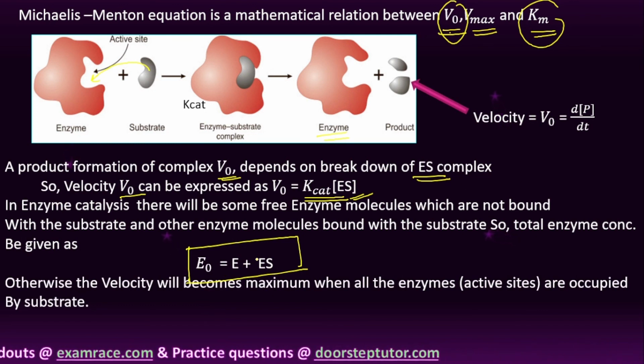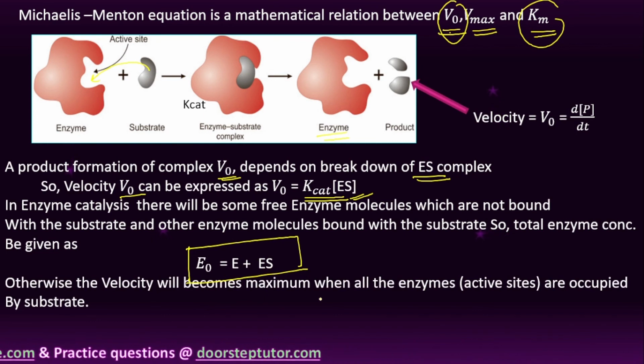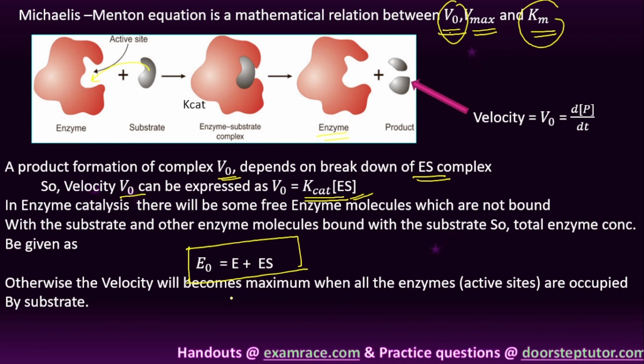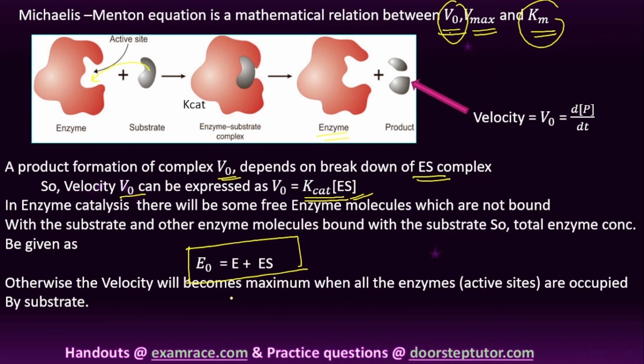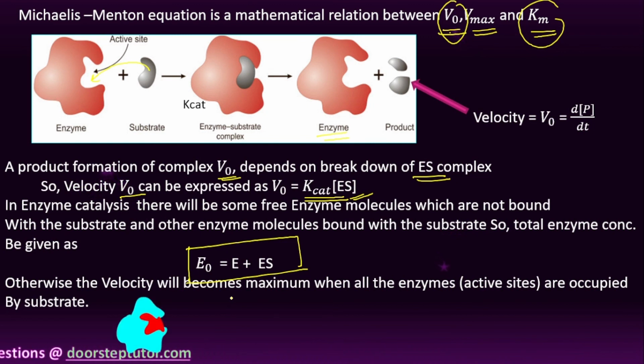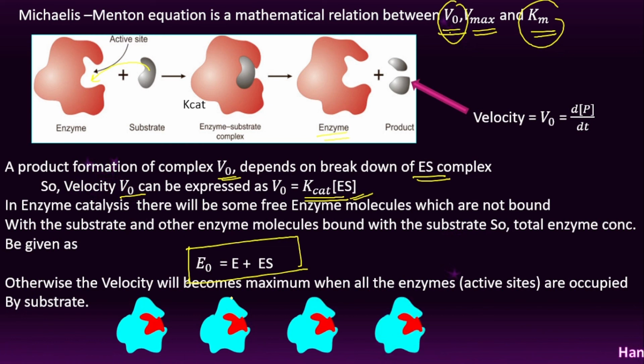Otherwise, the velocity becomes maximum when all the enzyme active sites are occupied by the substrate. For example, if we imagine all the substrate is bound with the enzyme, then obviously the velocity will be maximum. Here we can see all the enzymes are occupied by the substrate.